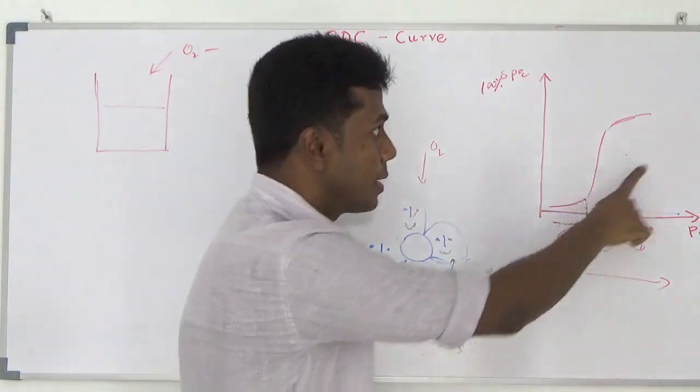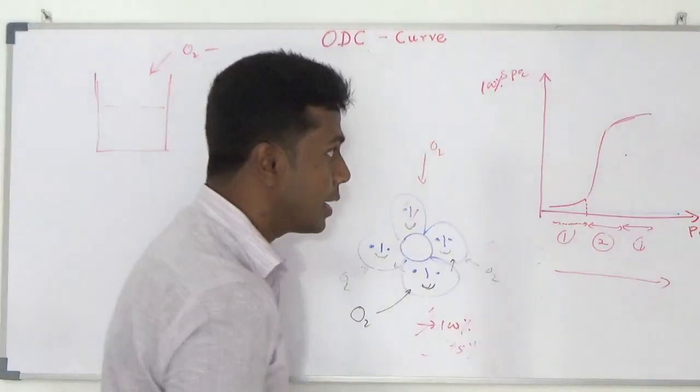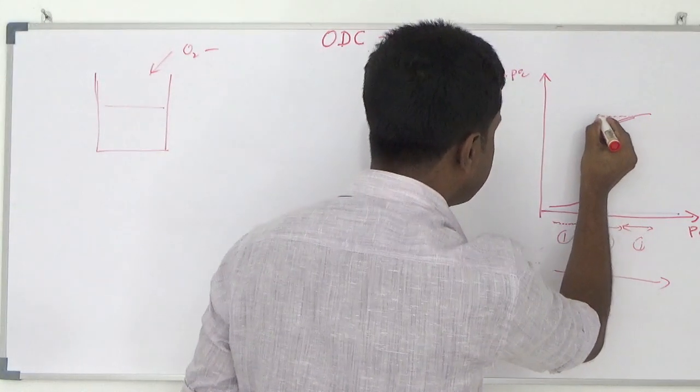Initially no oxygen. Here totally occupied, that means 100% saturated.